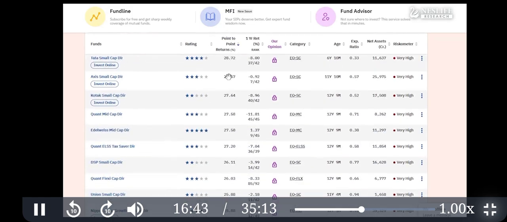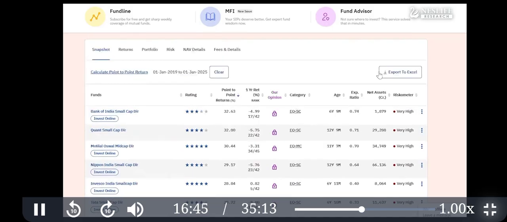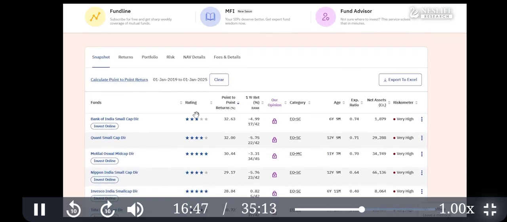We can download the Excel file as well, but just see that point to point return. And this point to point return is CAGR, a 6 year CAGR.